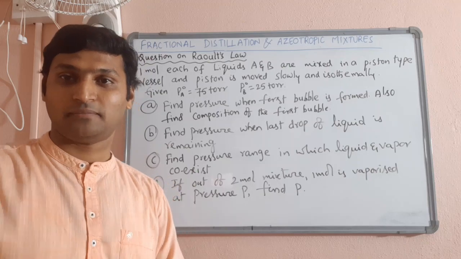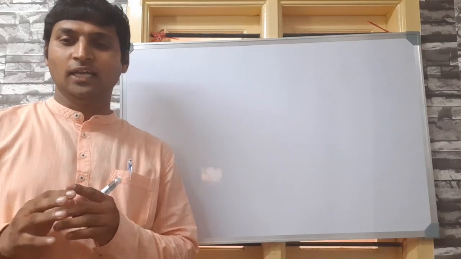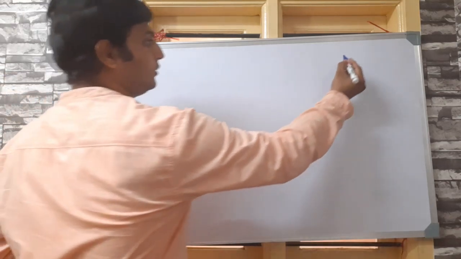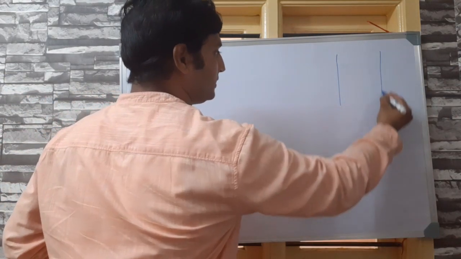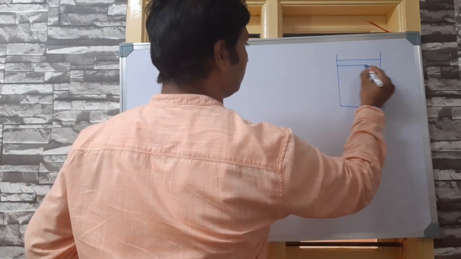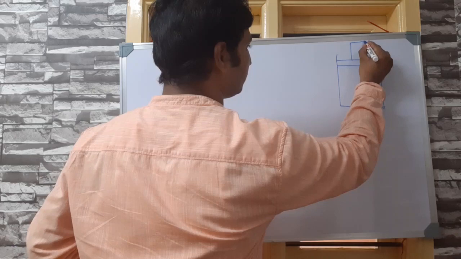Right, so let us visualize the problem. We are given a vessel which contains a movable piston.